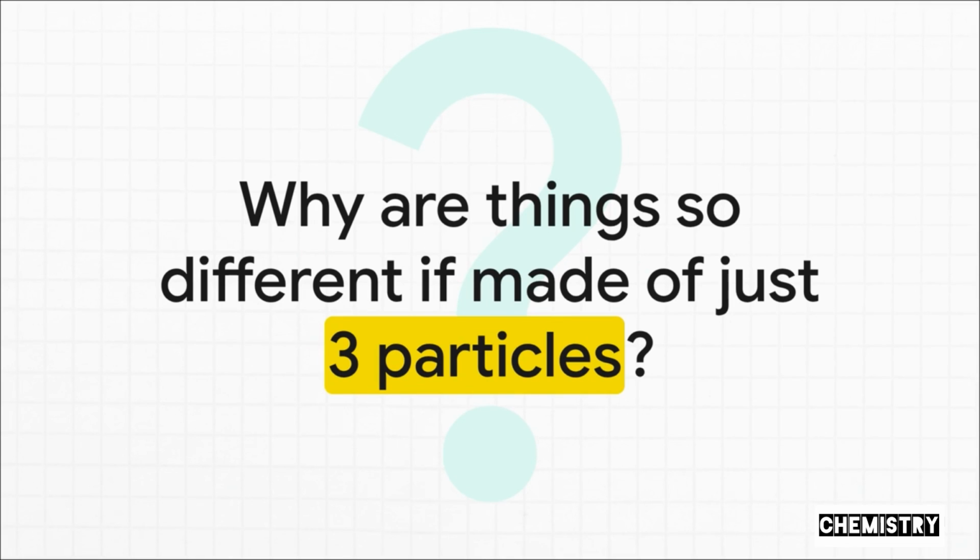Okay, as we wrap this up, I want to leave you with a final thought to chew on. If everything, I mean everything, is made from just these three tiny particles, protons, electrons, and neutrons, then why are things like gold and iron so completely different? It's a great question to think about.